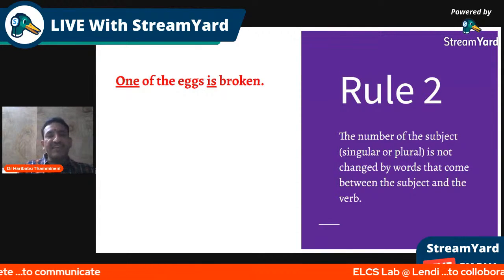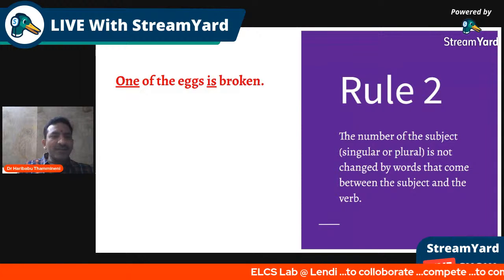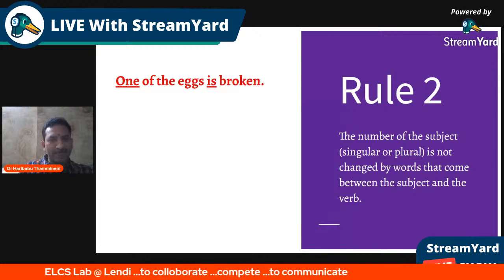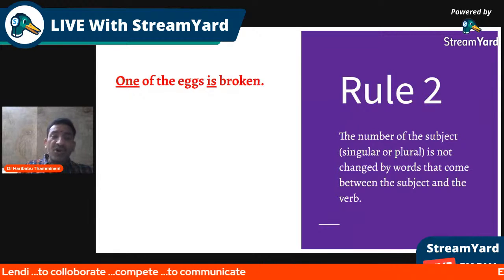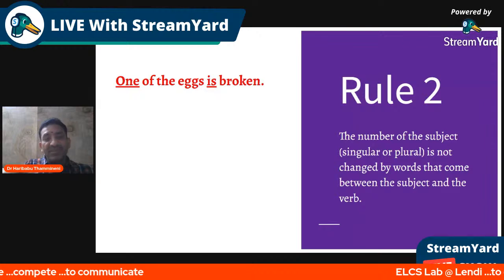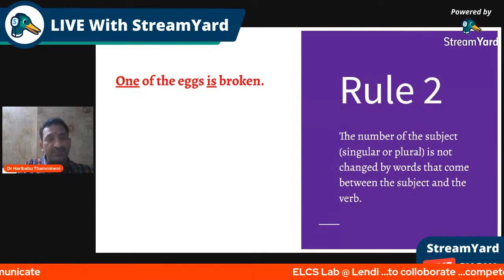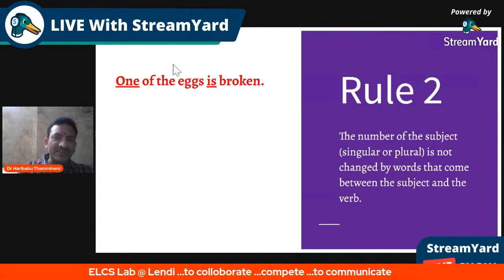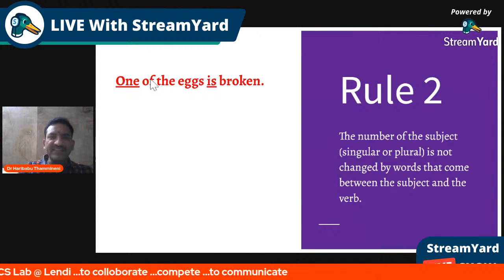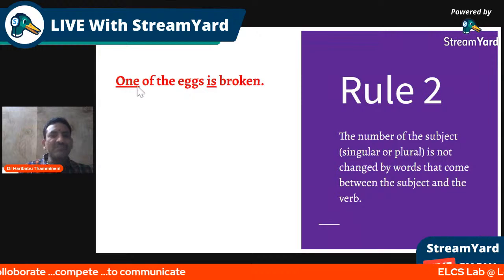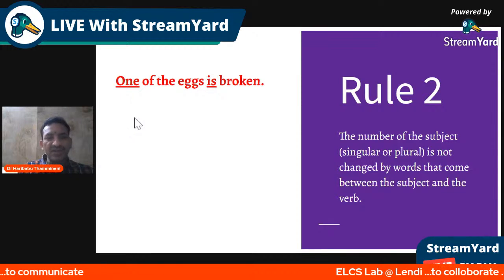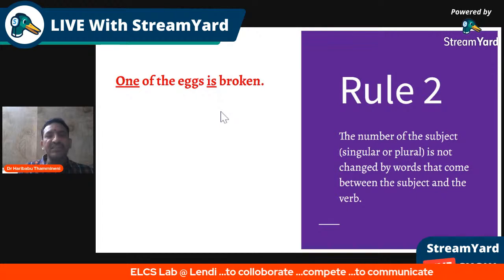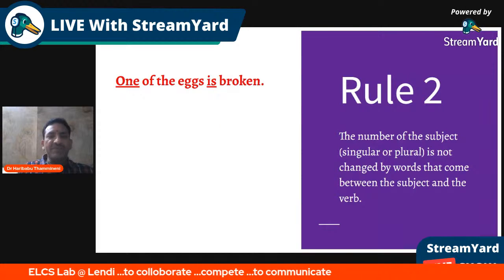If you can see "one of the eggs", look here, "one" is the subject. In "one of the eggs", there are so many words that follow the noun "one". These are all not important for us. For example, "of the eggs" is not important for us. It is "one" that is important. One is singular. So the singular noun takes a singular verb only. So "is broken".